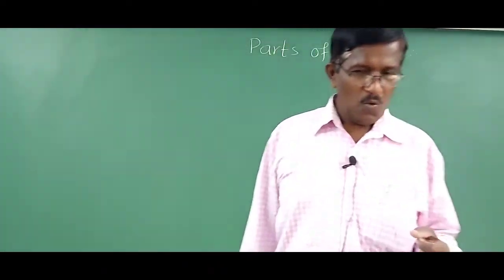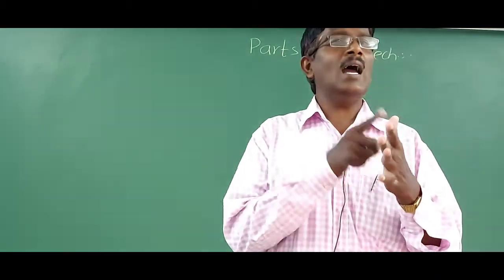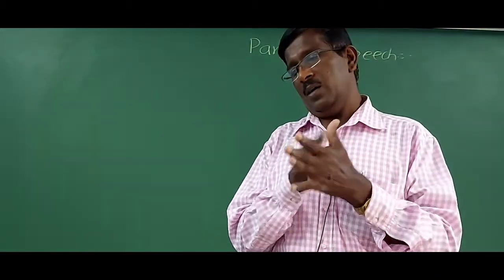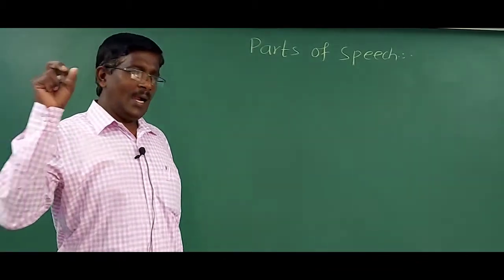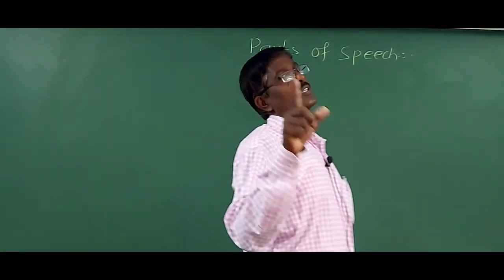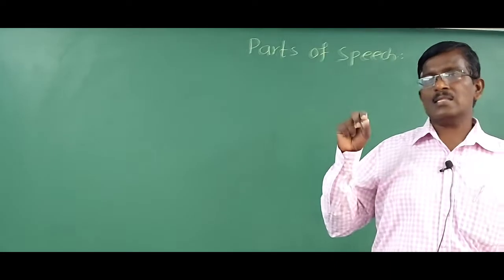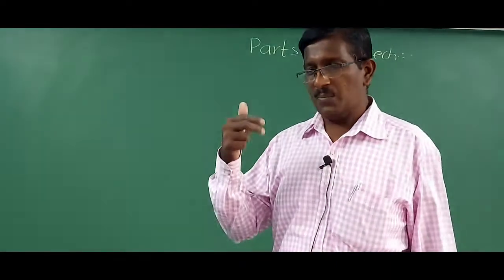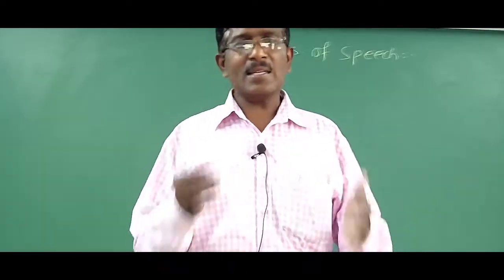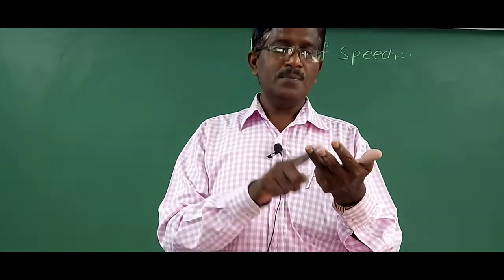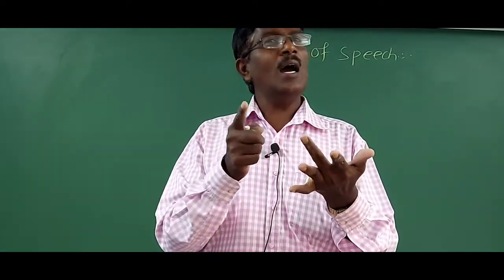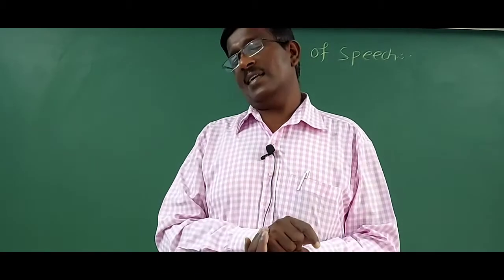So number 5 is adverb. Who can tell me what is adverb? An adverb is a word which tells something more. It modifies the verb, adjective or adverb in the same sentence.